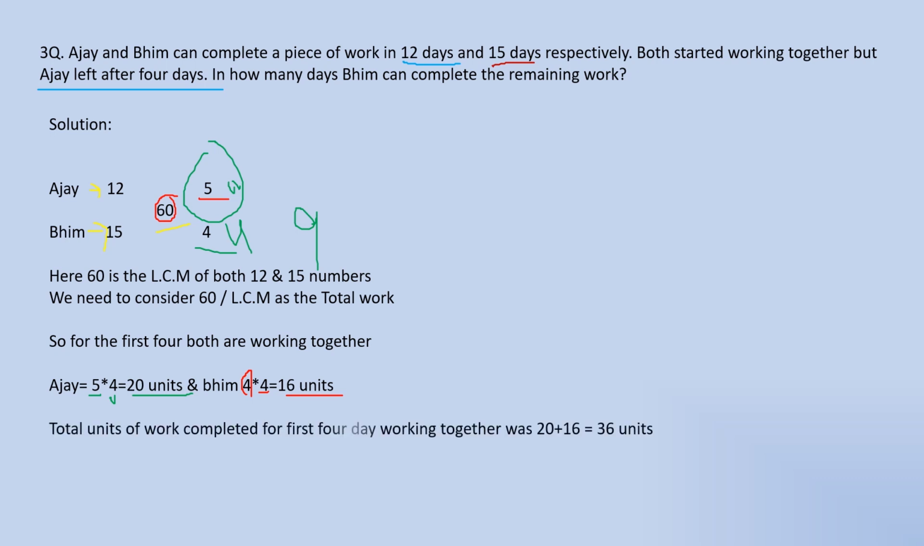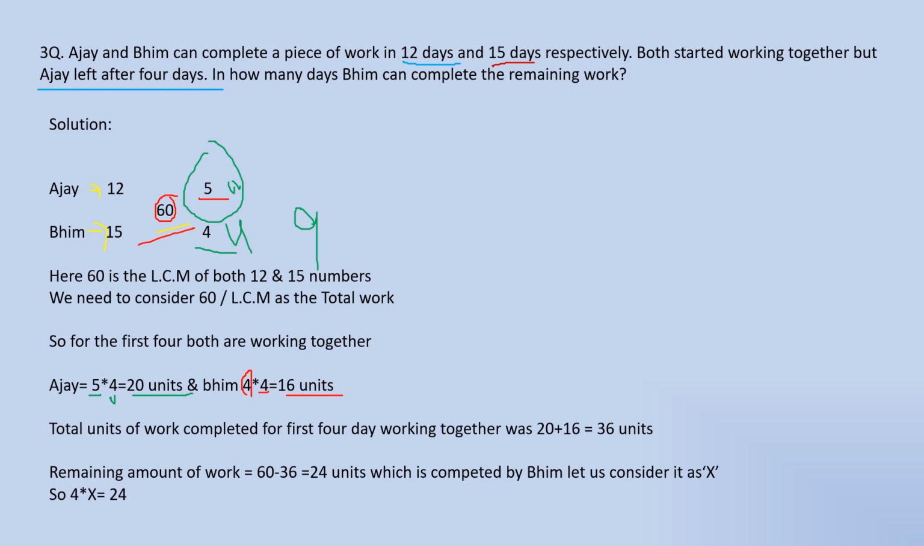The total work completed by both of them in the first 4 days is 20 units by Ajay and 16 units by Beam, so the total is 36 units. Here the total work we considered is 60 units. By subtracting 36 from 60, we get the remaining work, that is 60 minus 36 is equal to 24 units, which has to be completed by Beam alone.